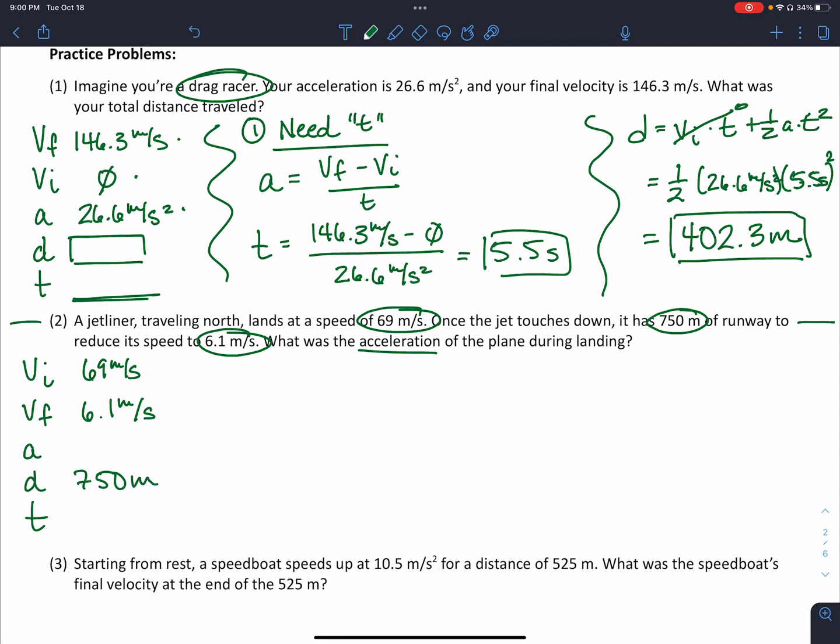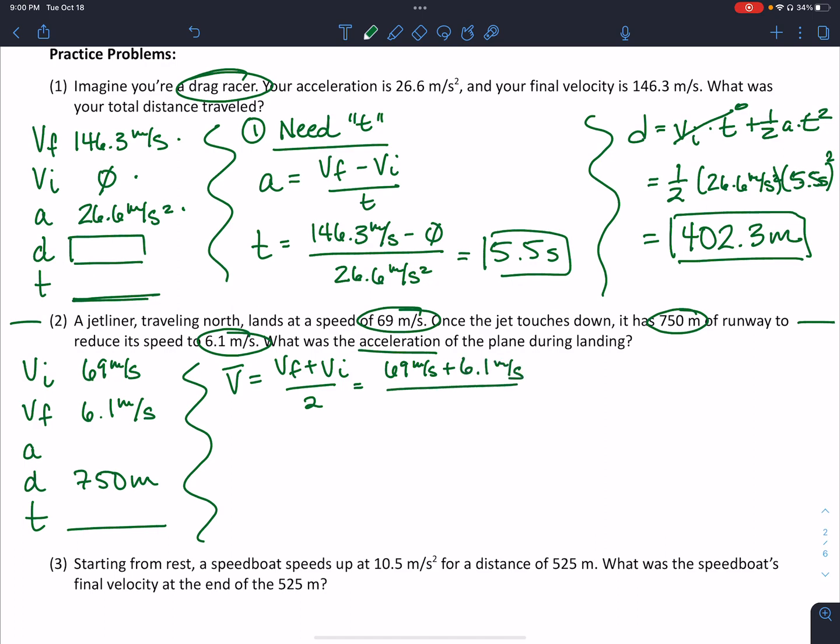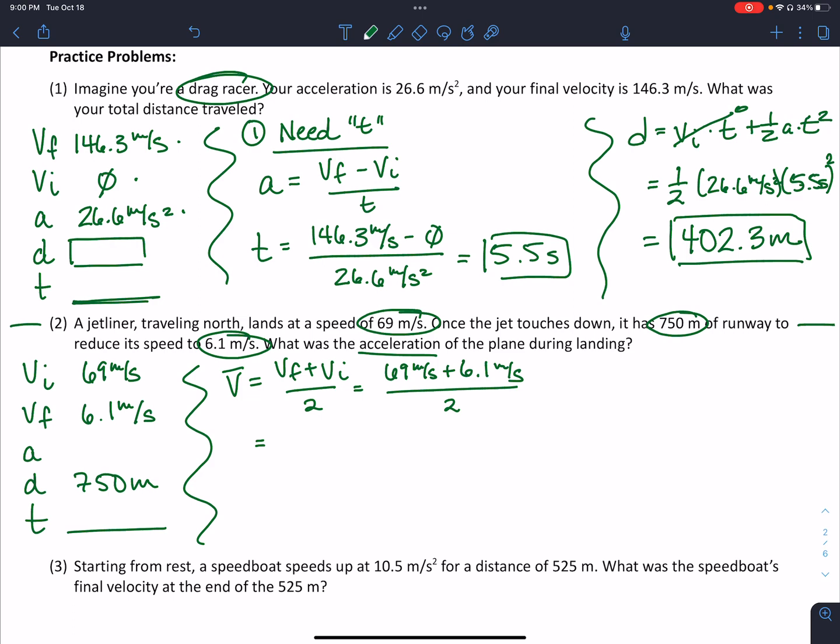To find acceleration, if I look at my formulas, again, I'm going to need to find time first. With the information that I have, the easiest way to find time without having to use acceleration is to use my V average formula. So V average is V final plus V initial divided by 2. In this case, 69 meters per second plus 6.1 meters per second divided by 2. So my average velocity of the plane is 37.55 meters per second. But we're not quite done. This doesn't get us the time.